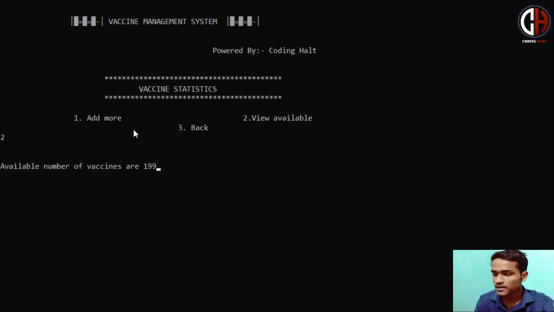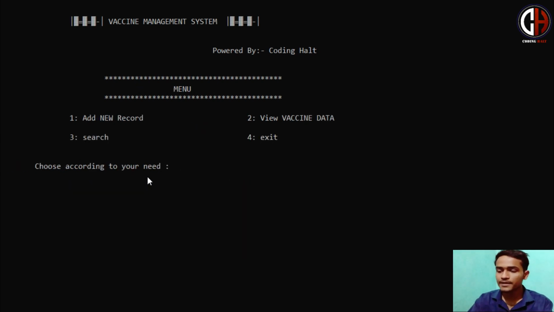Let me show you option 2. Here you can see the message: the available number of vaccines is 199. This means 200 vaccines were there with that hospital. If we add one record, the number of vaccines decreases by 1. 200 minus 1, we are left with 199 vaccines. That was the logic to build this whole program. If we add one more data, the number of vaccines left will be 198. Okay, again you will be redirected to the main page.